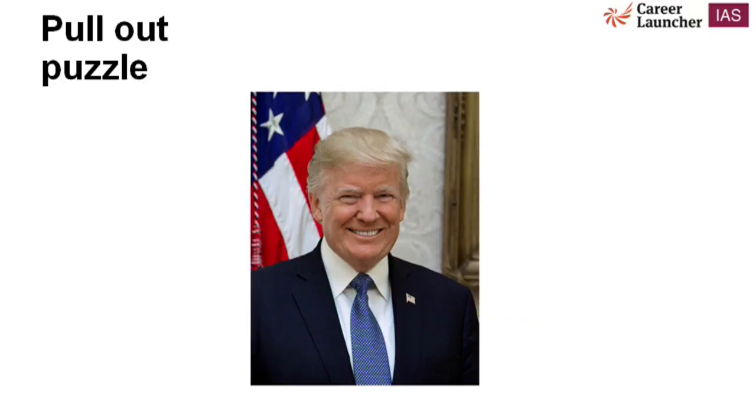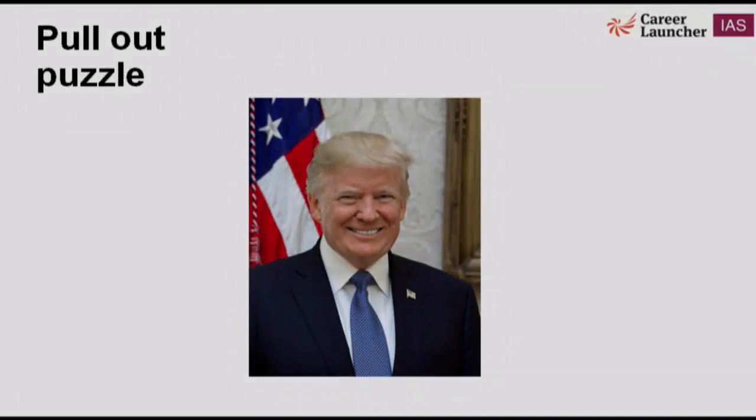So now I am landing on to something. You can see the picture of President Donald Trump, United States of America. Now this pull-out puzzle has been associated with Syria. Syria is like a civil war situation which is there, and it is like the playground for important countries like Russia, USA and Turkey.